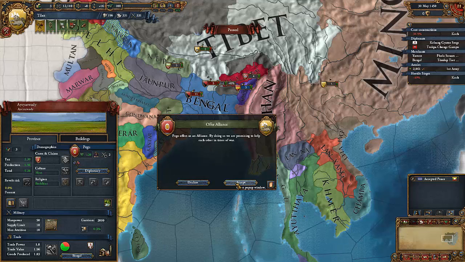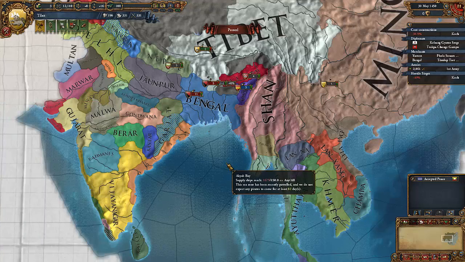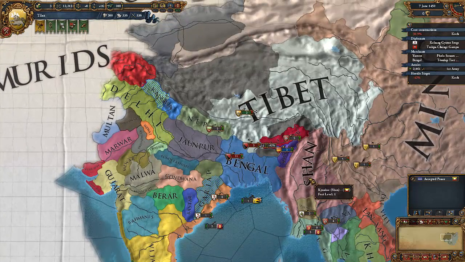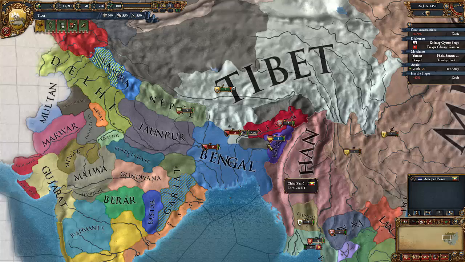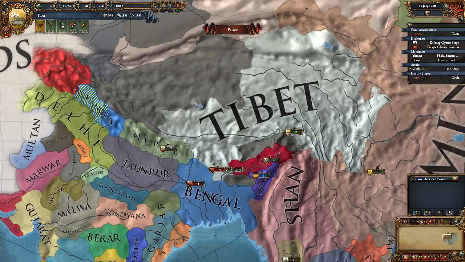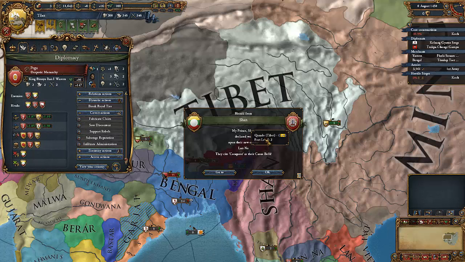And that means that they'll hate me, they'll probably break their alliance as soon as I get that, because of border friction. So let's just ally with them anyway. We can help them expand into Shun, and we can also potentially expand into Shun as well. We're also getting a royal marriage, so given time we might be able to inherit them.